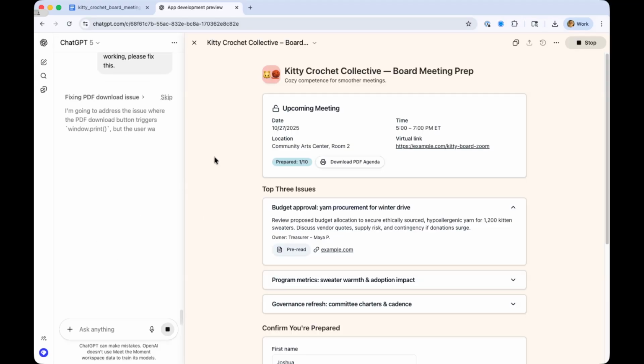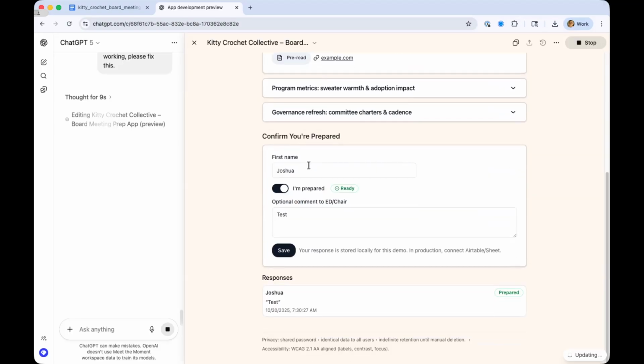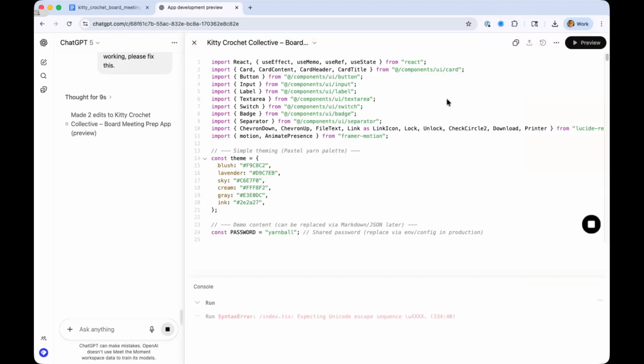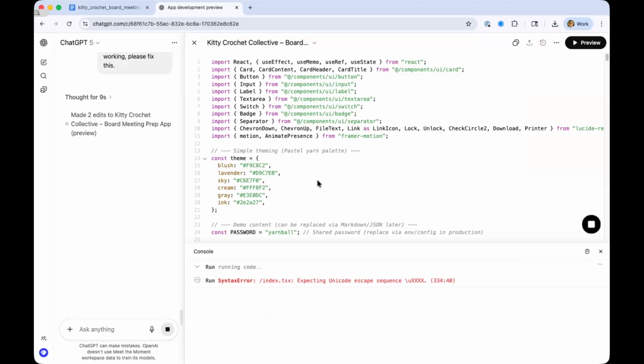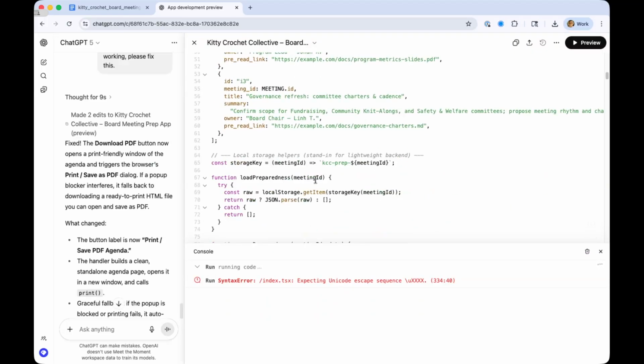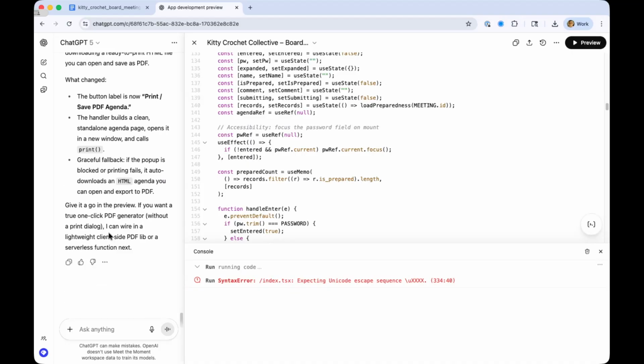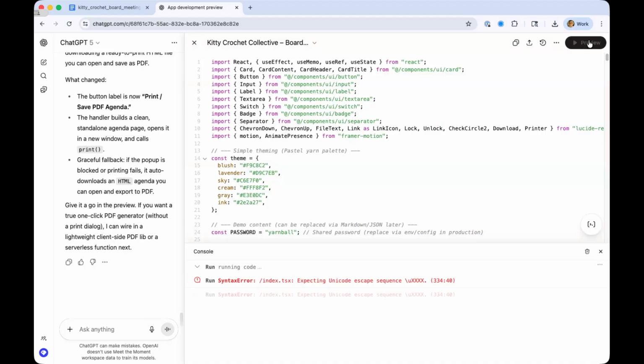But the point is that all this code is getting generated. I do not have to write this code. ChatGPT is making it for me and even letting me preview it in the application. And then when I'm ready, I have all of the HTML and the code that I would need, which you can see here, right? And it's checking and it's running into an error, as you can see, and it's going to kind of keep going. So I can try to preview again, but now it's running into a syntax error.